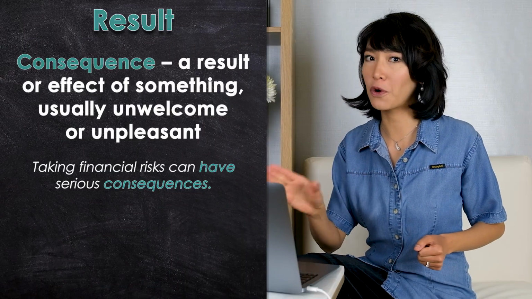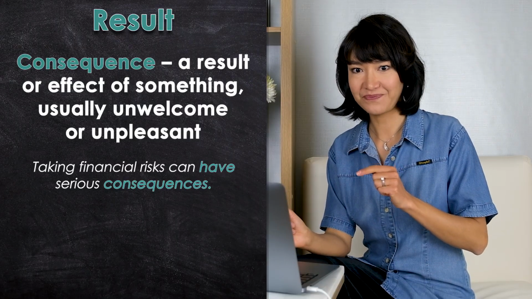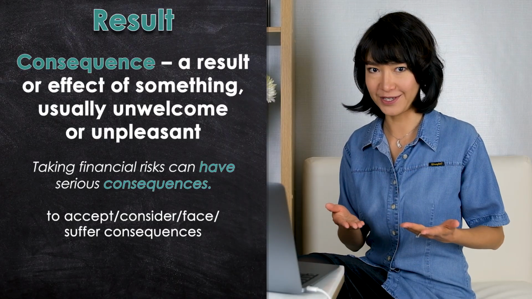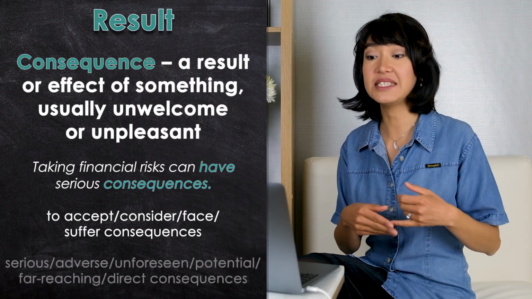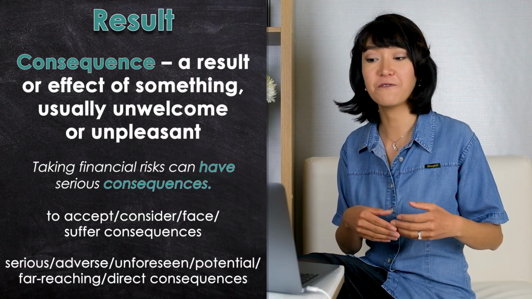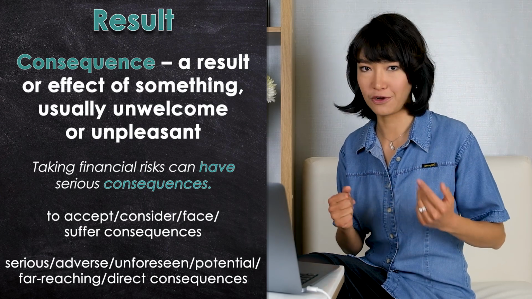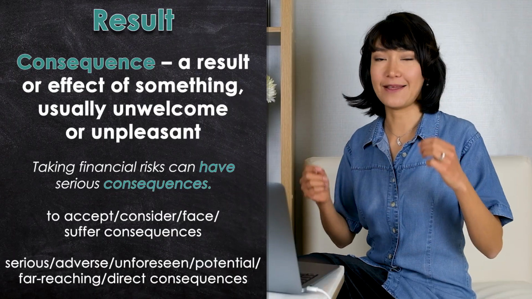And they're not talking about winning. The collocations are to accept, consider, face, or suffer consequences. You can use it with the following adjectives: serious, adverse, unforeseen, potential, far-reaching, or direct consequences. Okay, so consequences can be direct.